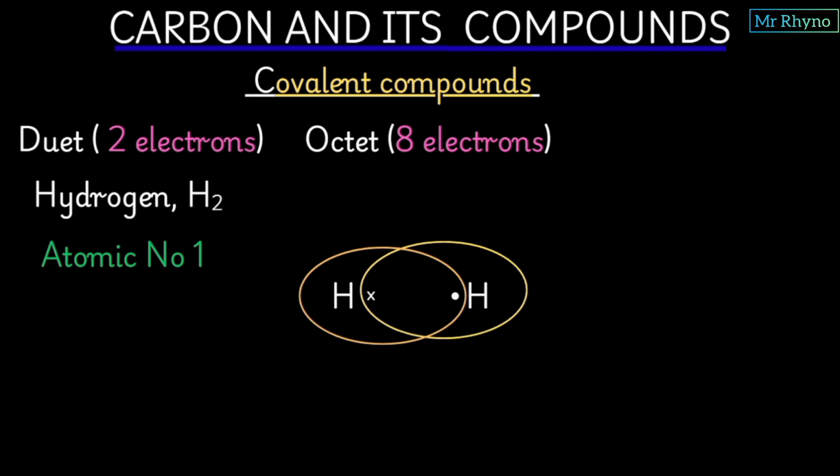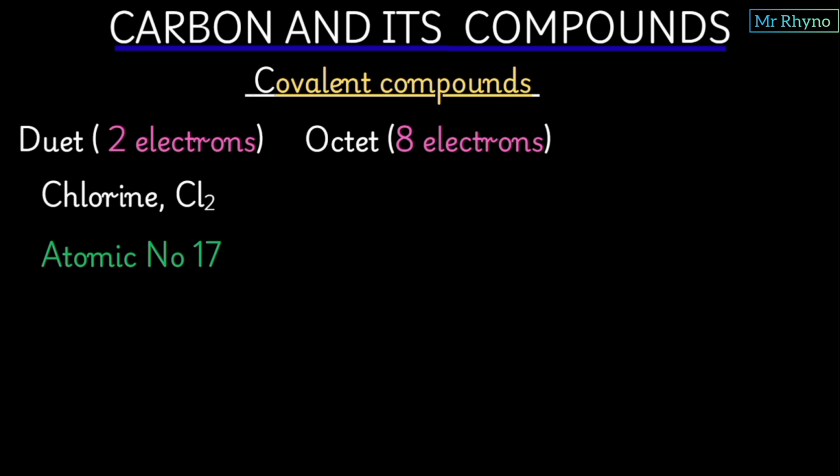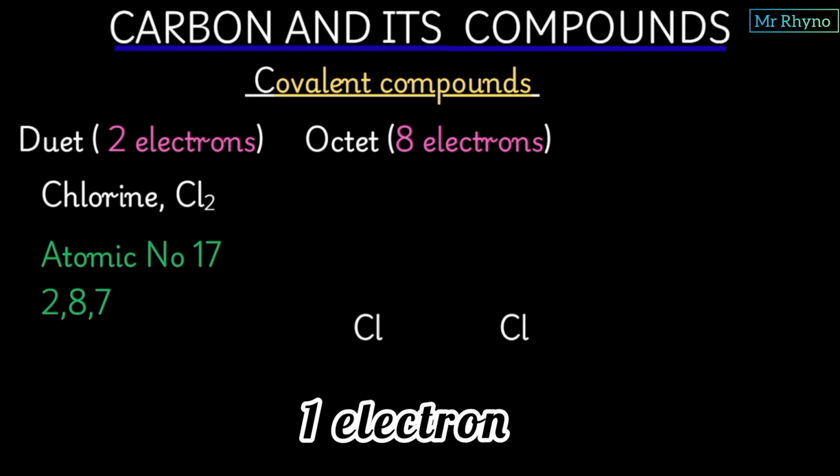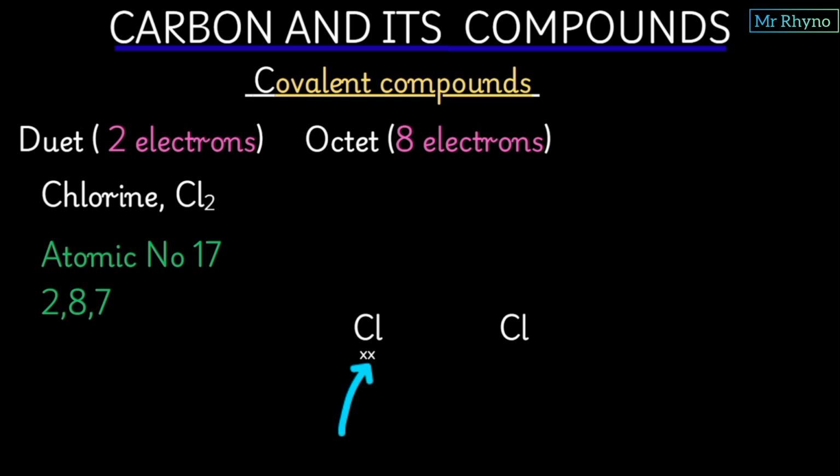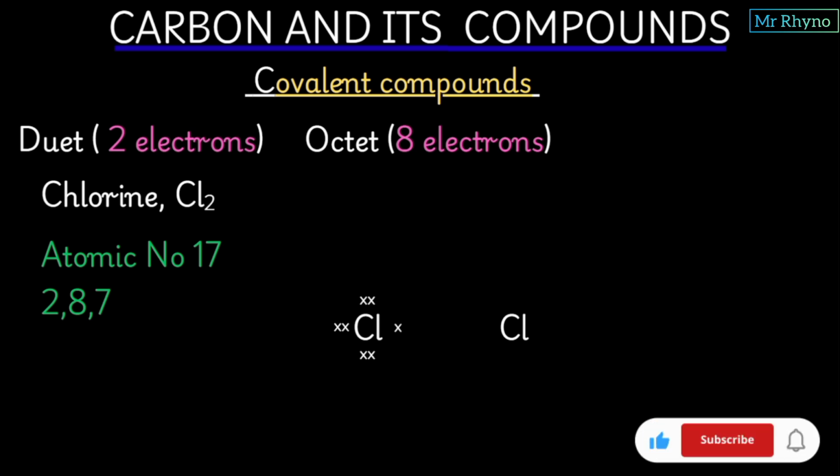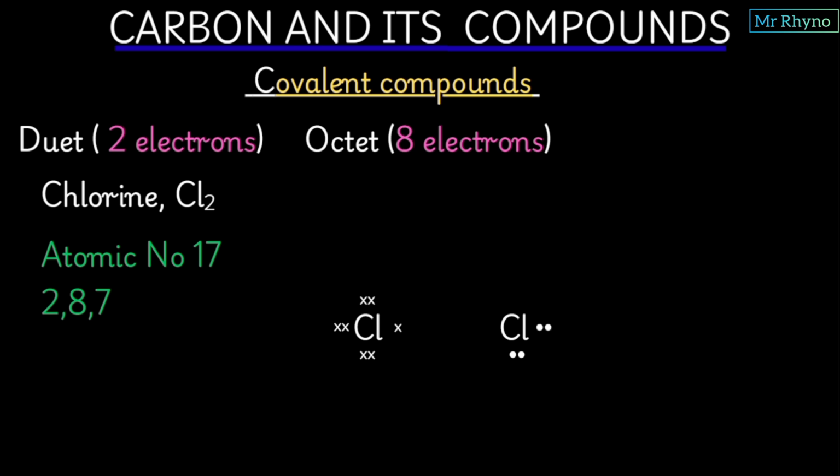Let us look at an example that will make you understand this concept clearly. Let's look at chlorine, which is atomic number 17. This means its electronic configuration is 2, 8, 7, 7 meaning it needs 1 electron to be stable. So we shall have our chlorines here, each with 7 electrons. This is 2, 4, then 6, and lastly 7. We do the same for this other chlorine, 2, then 4, then 6, and lastly 7.